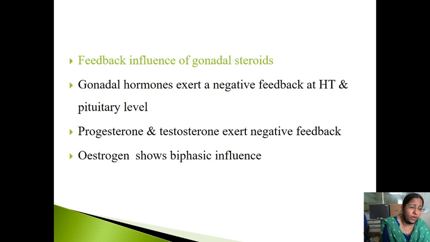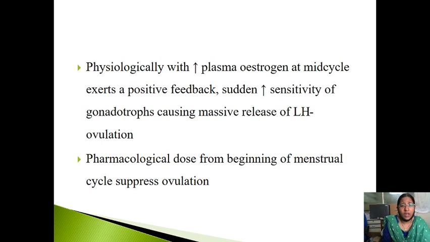I already told you that when there is an increase of estrogen, it usually produces negative feedback, but at mid cycle it produces positive feedback to release more LH to produce ovulation. Physiologically, an increase of plasma estrogen at mid cycle exerts a positive feedback, with sudden increased sensitivity of gonadotrophs causing massive release of LH, which leads to ovulation. Pharmacological doses of estrogen throughout the menstrual cycle suppress ovulation.